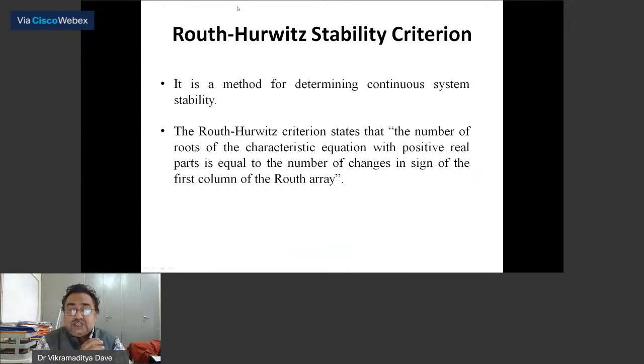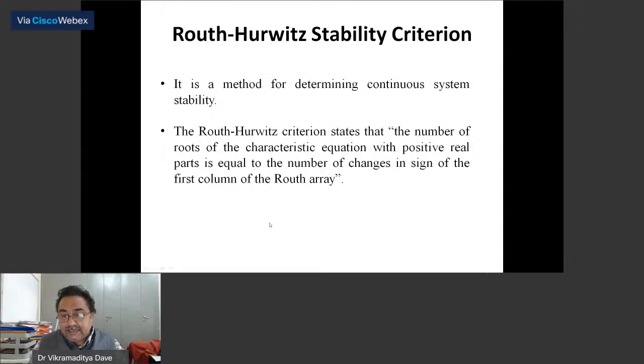If sign changes are there, then the number of sign changes is equal to the number of roots of the characteristic equation with positive real parts. Now, positive real parts, definitely you will ask. Positive real parts simply means that the roots are lying in the right half of the S-plane. So let me clear one more important point here, what is this right half and left half of the S-plane? Now you know that our roots, what are roots? The roots of the characteristic equation.